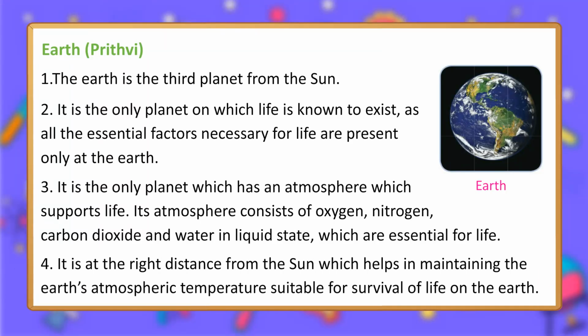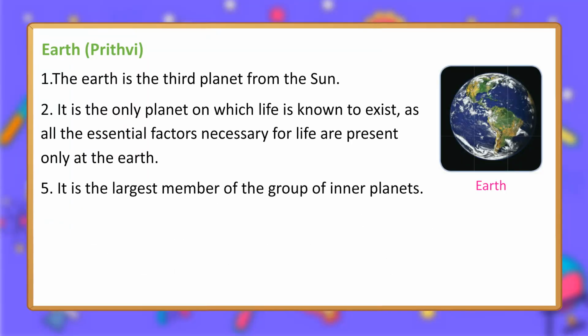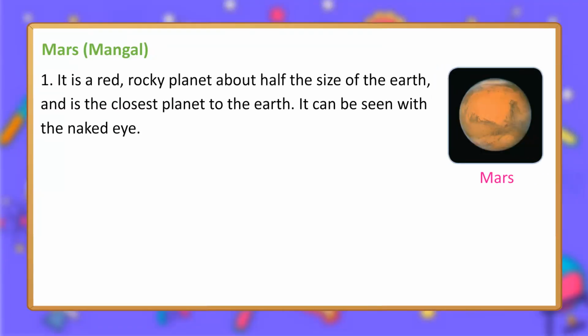4. It is at the right distance from the Sun, which helps in maintaining the Earth's atmospheric temperature suitable for survival of life on the Earth. 5. It is the largest member of the group of inner planets. 6. It has one natural satellite called the Moon. Mars, Mangal. 1. It is a red, rocky planet about half the size of the Earth, and is the closest planet to the Earth.